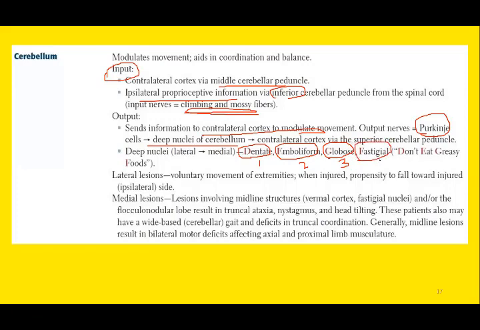So these are the four deep cerebellar nuclei. And remember the mnemonic, lateromedially: don't eat greasy food. Dentate is lateralmost, medial to dentate is emboliform, medial to emboliform is globose, and fastigial is the medial most nucleus. These are the deep cerebellar nuclei which receive the signal from the Purkinje cells.